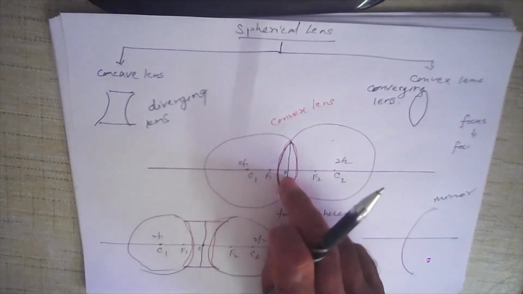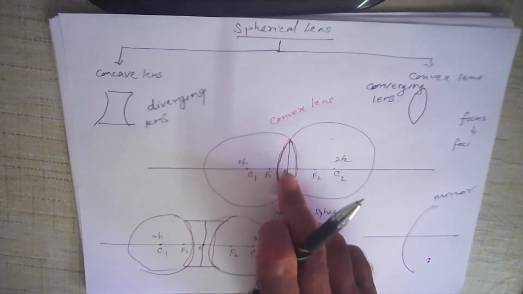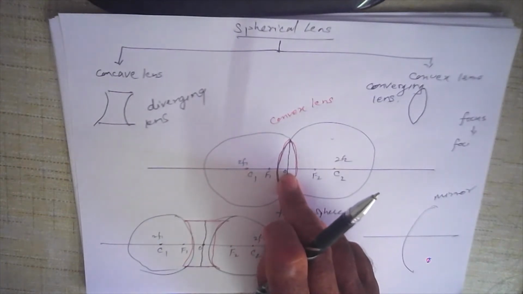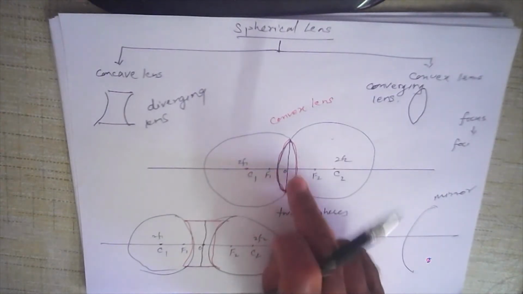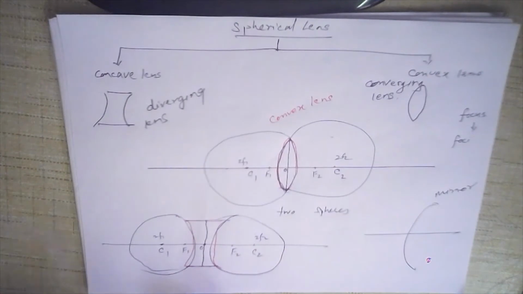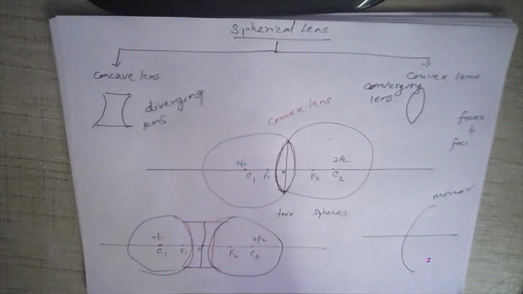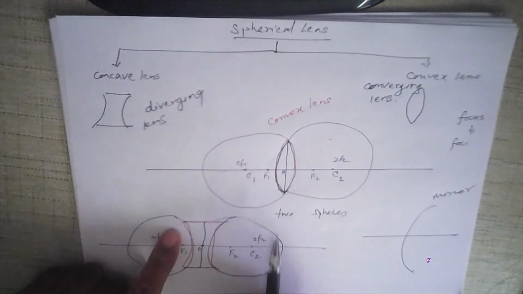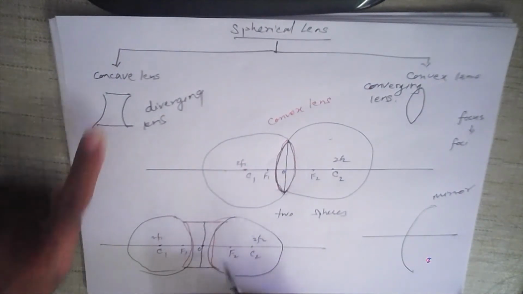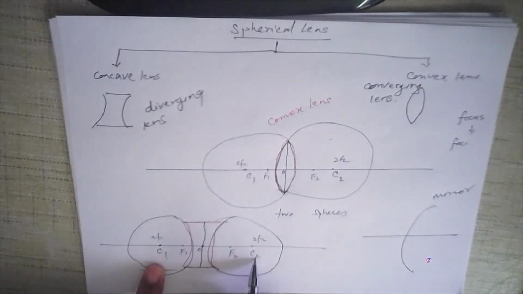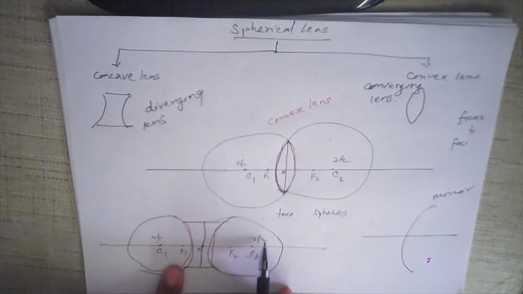The center, point O, is called the center of the lens, or the pole of the lens, and it is also called the vertex. In the same way, a concave mirror is also made from two glass spheres. You can see the shape is like this, and therefore the centers are C1 and C2, F1 and F2, twice F1, twice F2.